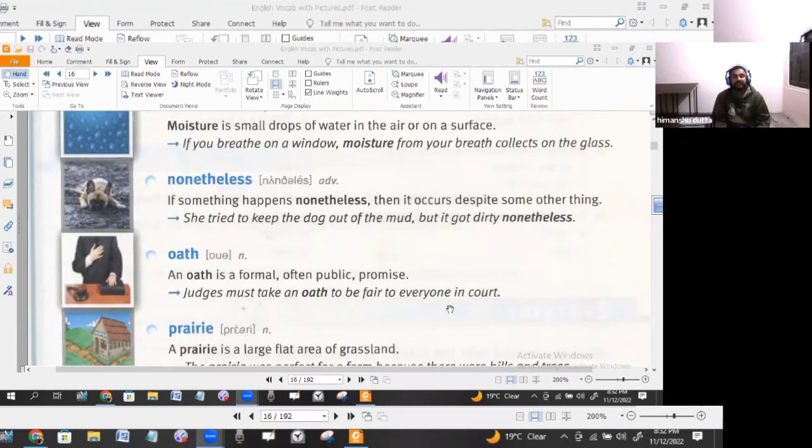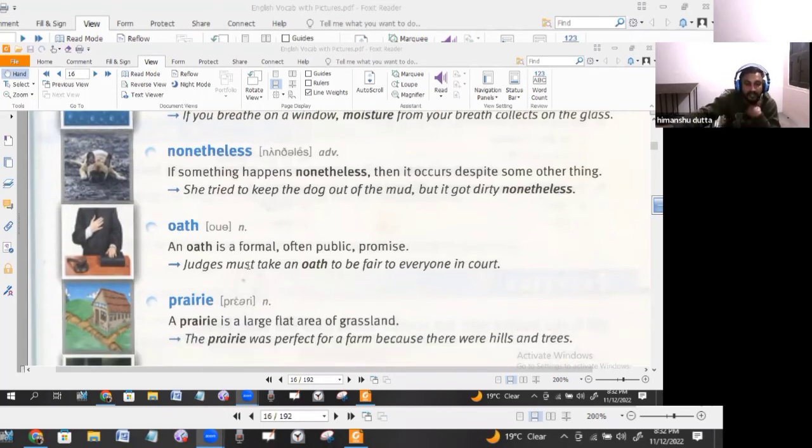Obviously, if the judiciary system of one country does not work properly, then definitely the whole country is going to fall like a pack of cards. So judges must take an oath to be fair to everyone in court. You can understand the th sound at the end of oath.